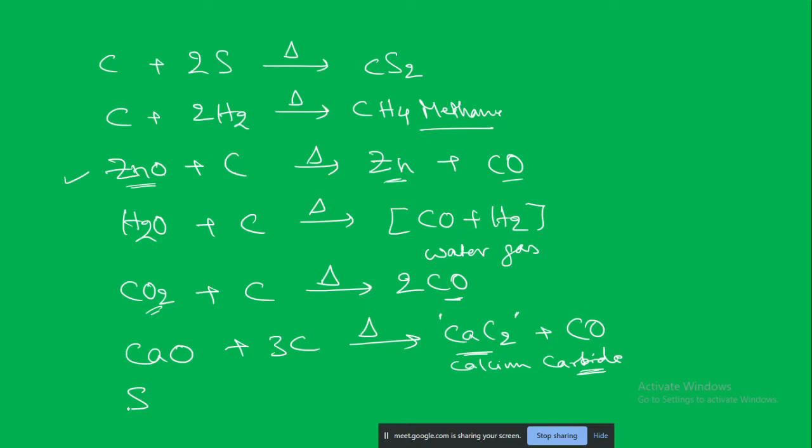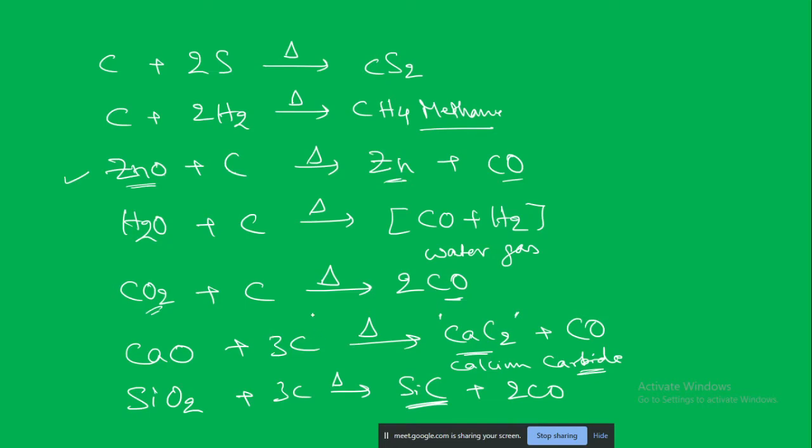Similarly, silicon dioxide reacts with the carbon to form the silicon carbide plus 2CO. Silicon carbide is a very strong substance, just like a diamond, very strong. So it is a poor man's diamond, for those who want to use it for industrial purposes, for cutting, drilling and all those purposes. People can use this silicon carbide.